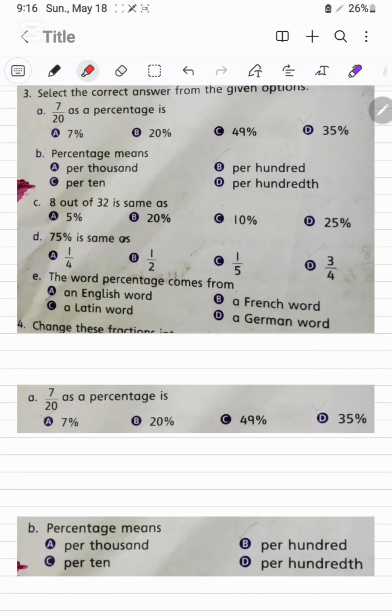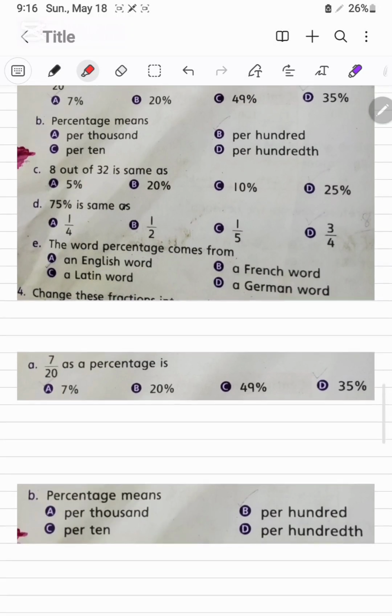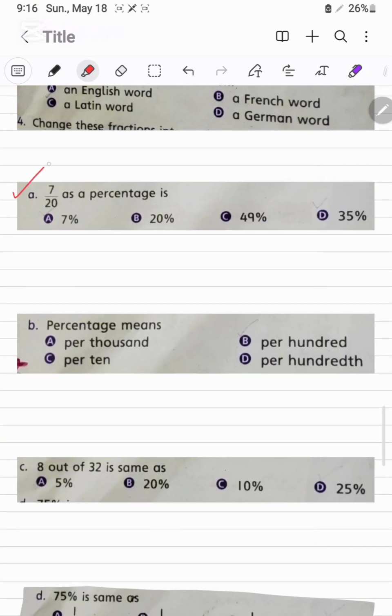It is question number 3. Select the correct answer in the given options. It's A part. 7 over 20 as a percentage is. We will solve this one. We are going to convert the denominator into 100.